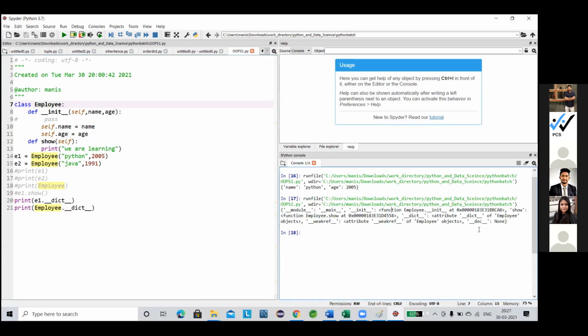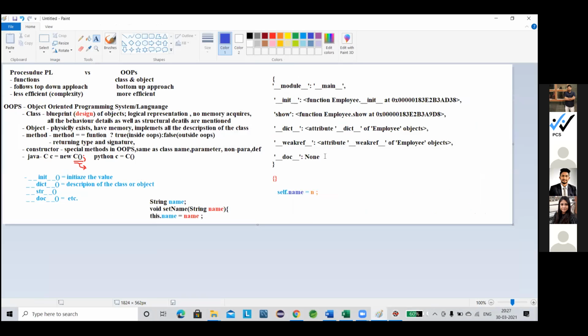We can see the description of the class here. Now why is the location here? This init is basically used for initialization purposes. This show is also a physical existence, that's why this inbuilt function came automatically by default.